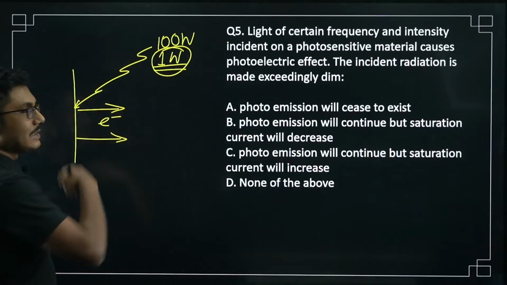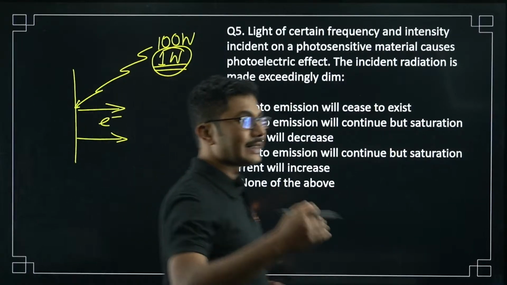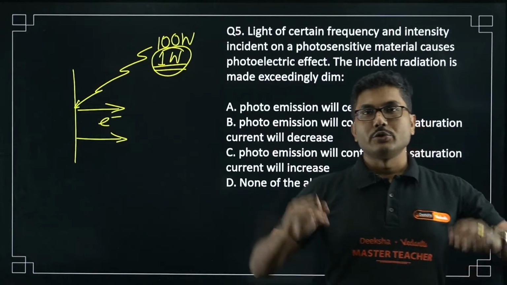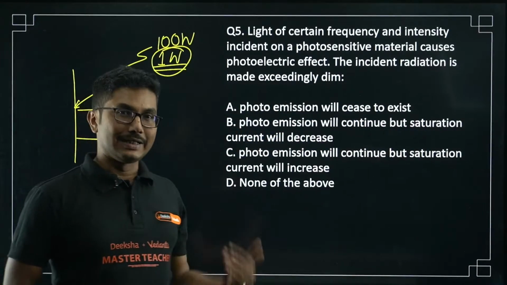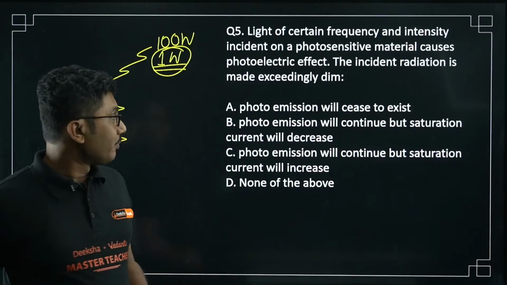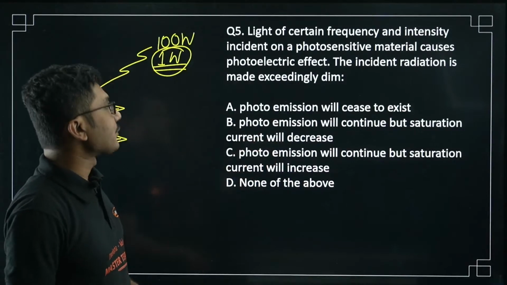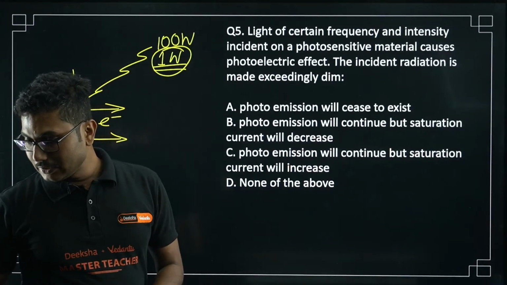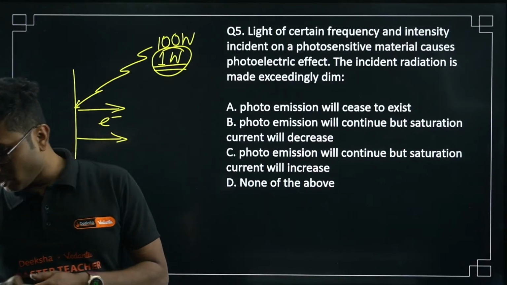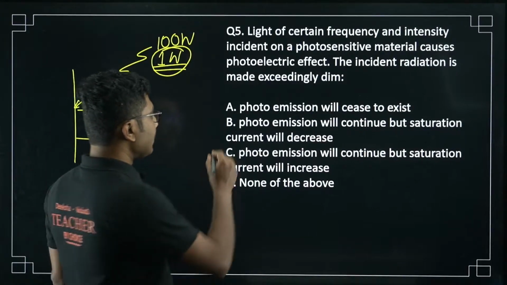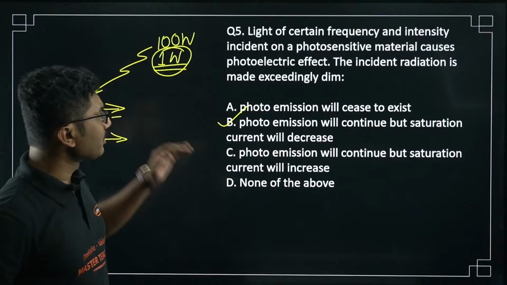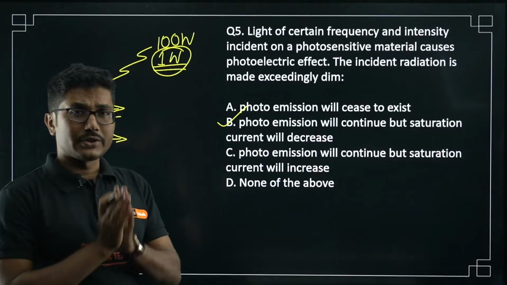Decreasing the intensity means the total number of electrons getting emitted will decrease. So the total number of electrons decreasing means the saturation current will decrease. So photoelectric emission will continue, but saturation current will decrease. So option B is the correct answer, not 5C. Those who have answered that, DK Bose is correct as usual. So option B is the correct answer for this question.